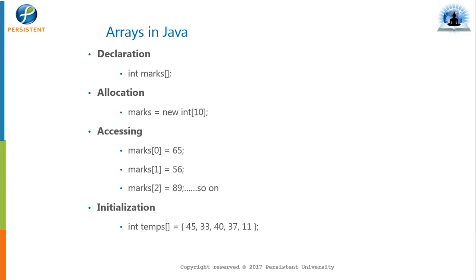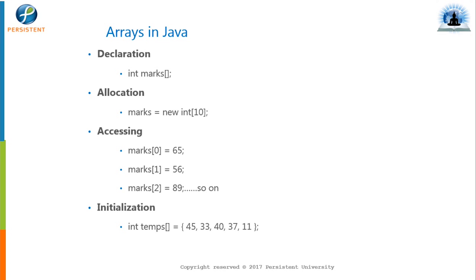This is how we can declare arrays in Java. If you see, int is the data type and marks is the array which we have declared. To declare an array, we use open and close square brackets. To create an array of size 10, we allocate memory to it. On the second statement, under allocation, marks is equal to new int[10]. This is not a rounded bracket, this is a square bracket with 10.